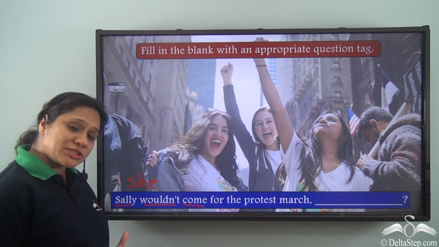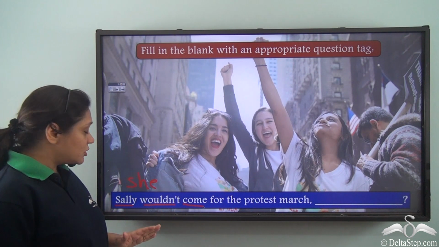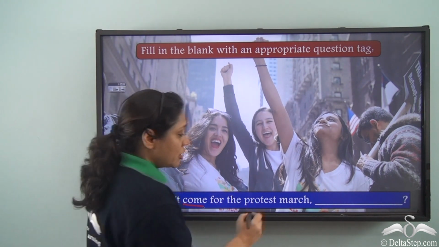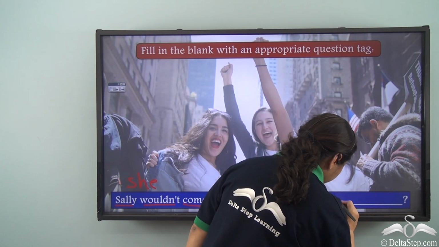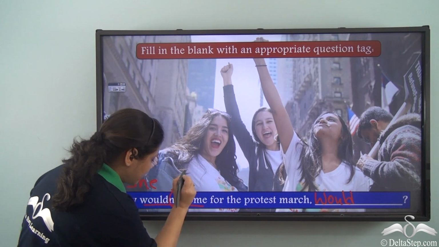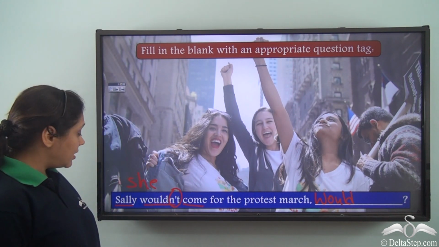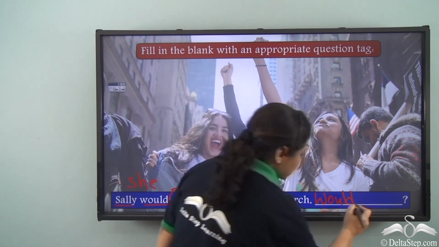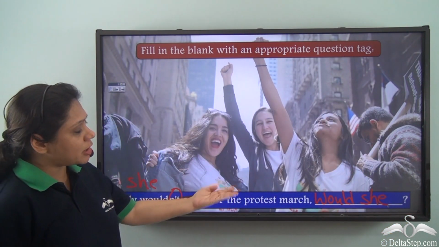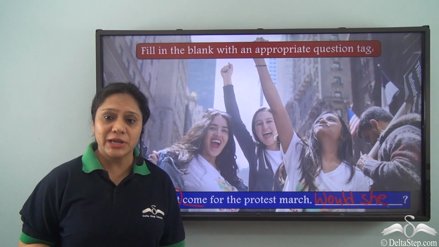We use the auxiliary verb in the sentence. So we have Sally wouldn't come for the protest march, would. We have removed the n't from this auxiliary verb, and then we add the subject she.